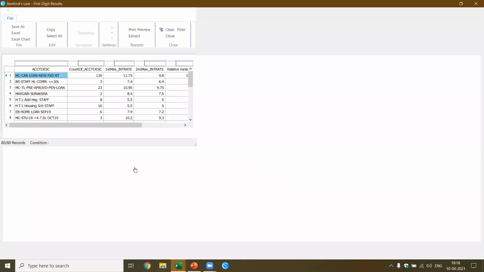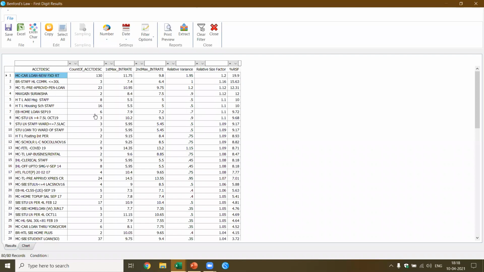Now, if you see here, you've got 80 cases. Here you find car loan, the count of loans, first maximum 11.75%, and the second interest rate is 9.8%. Then 7.4%, 6.4%. So this could be possible. They got in the same scheme, but we have different rates. So we need to check why these different rates have been applied. Is it a staff loan or something else? This is how we get it at one glance.